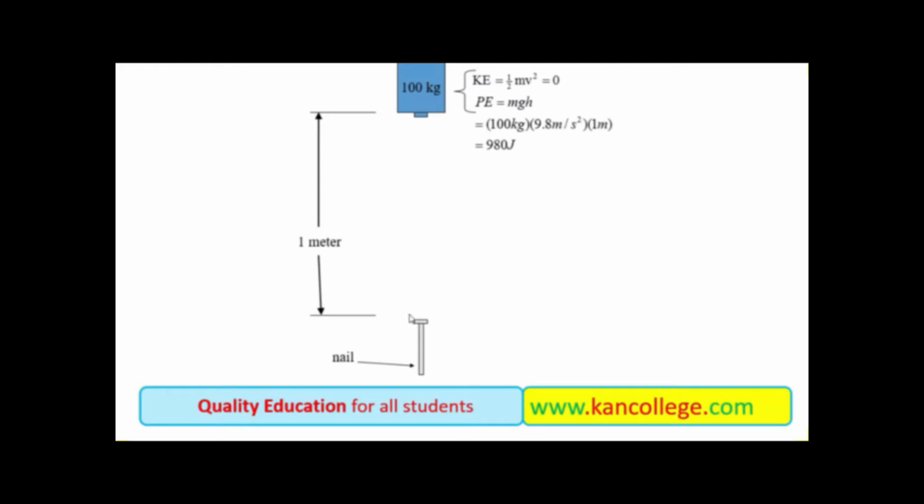And just before hitting the nail, very near to the surface of earth, at zero height, its potential energy will decrease to the zero value and its kinetic energy will increase to the maximum value. At this point, just before hitting the nail, it has total kinetic energy and zero potential energy.